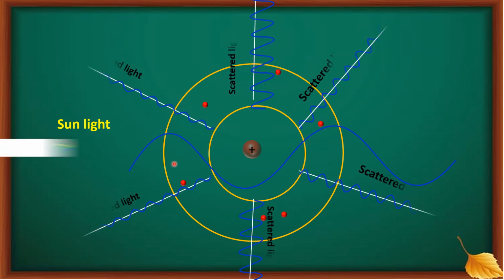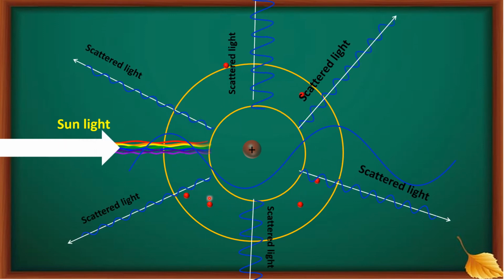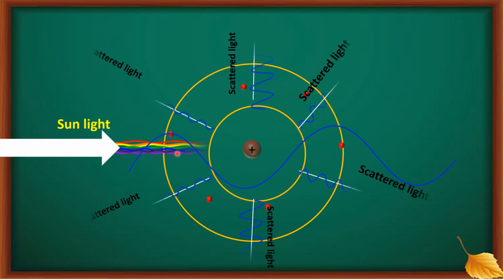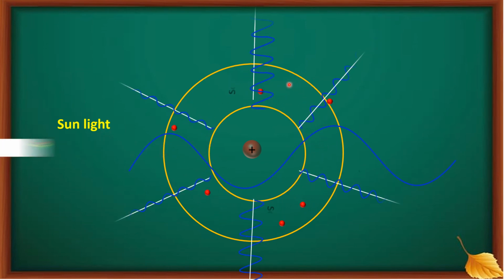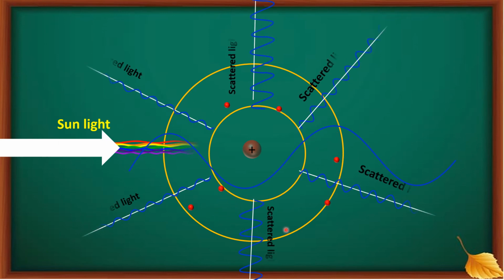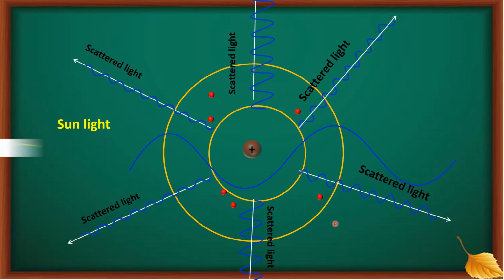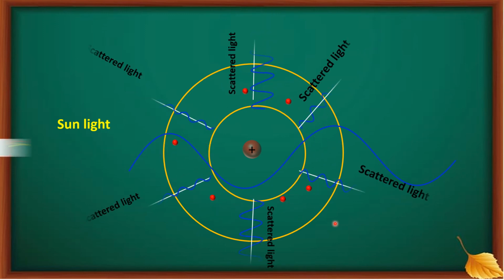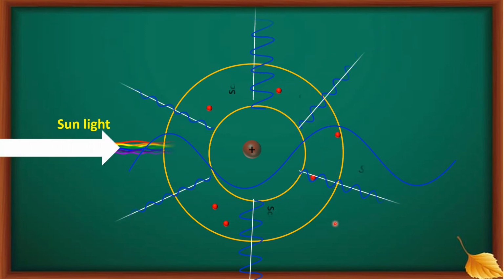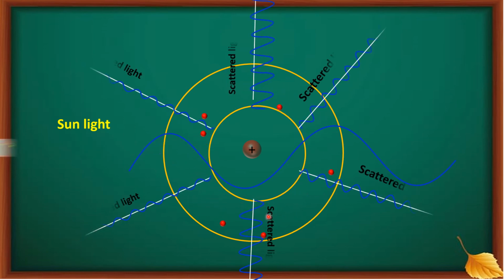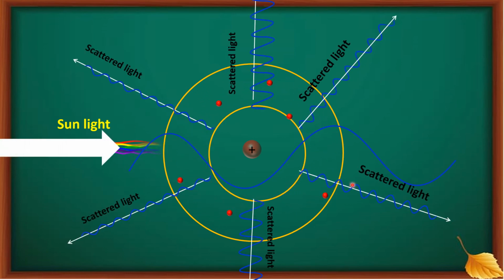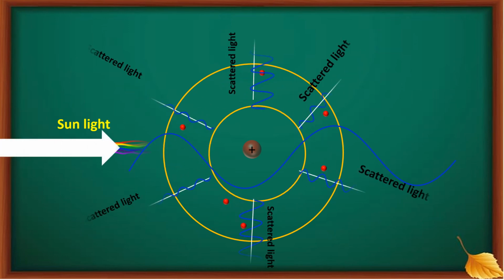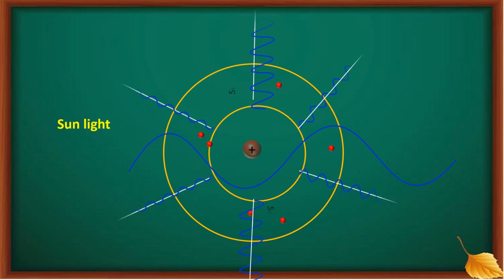That's why nitrogen and oxygen molecules will respond to only blue color light. That's why they act as scattering centers for blue color light only. That's why sky appears blue. That means these blue color rays reach an observer standing on the ground or somewhere. Okay.